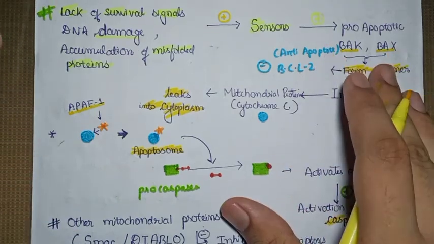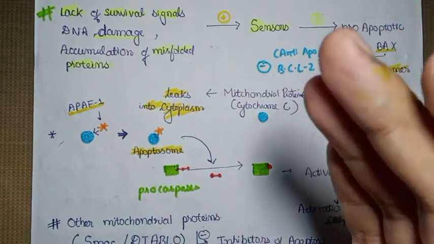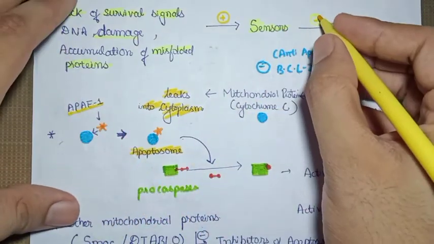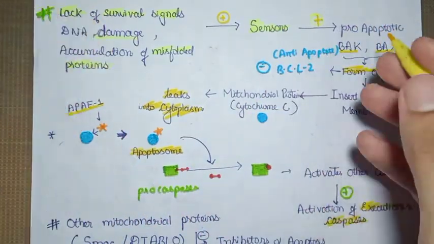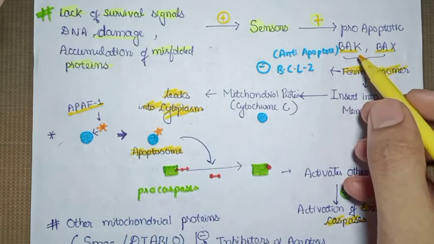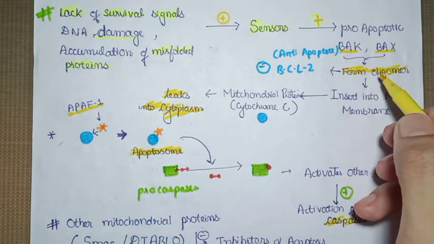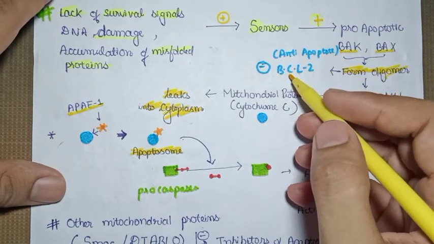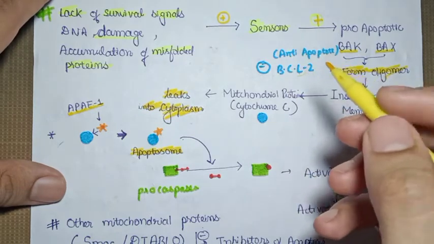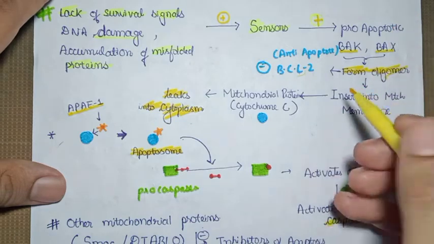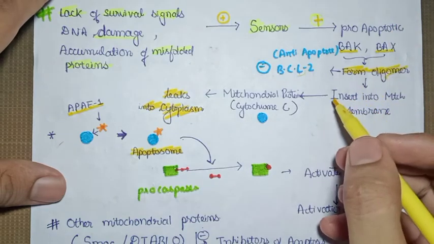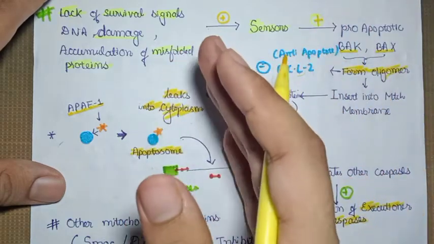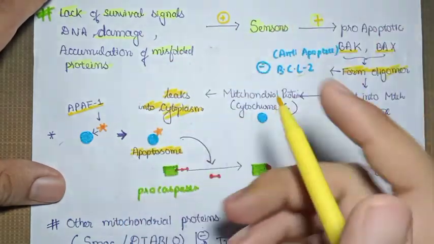So let's revise once. Lack of survival signal, DNA damage, or accumulation of misfolded proteins will activate the sensors. Sensors will in turn activate the pro-apoptotic genes, which are basically the Bax and Bak. Bax and Bak proteins will form oligomers and perform two functions. The first function is to inhibit the action of BCL2, which is an anti-apoptosis factor. The second function is to increase the permeability of the mitochondrial membrane. And which part of the mitochondrial membrane? It's basically the outer mitochondrial membrane.